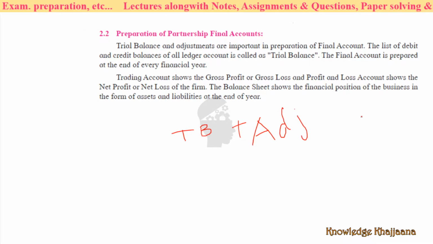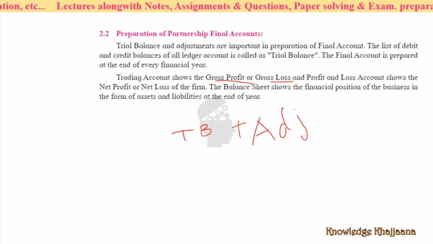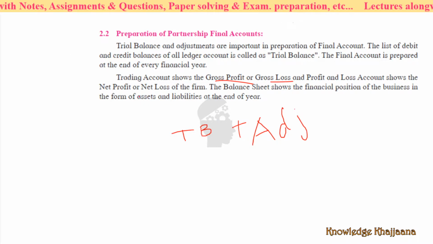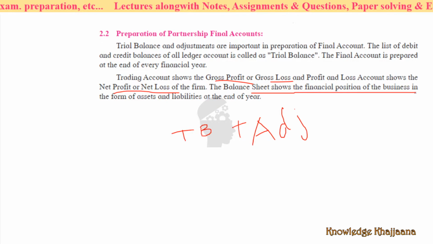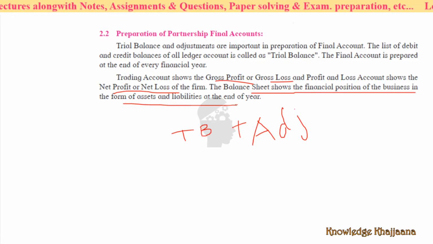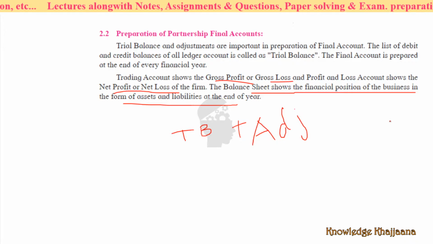Final accounts means trading account, profit and loss account, and balance sheet. Trading account shows the gross profit and gross loss. Profit and loss account shows the net profit or net loss, and balance sheet shows the financial position of the business in terms of assets and liabilities at the end of every year. Balance sheet is prepared at the end of the year because it shows the financial position at the end.